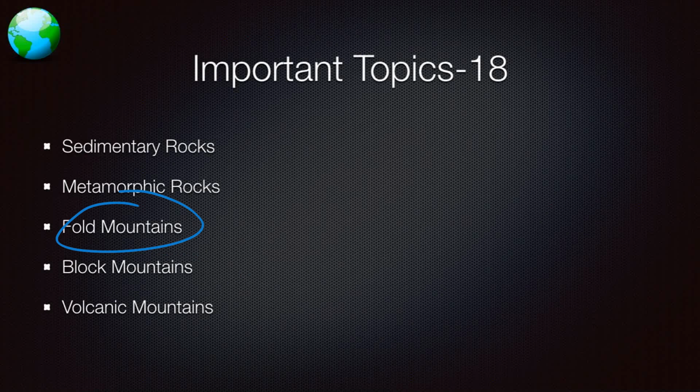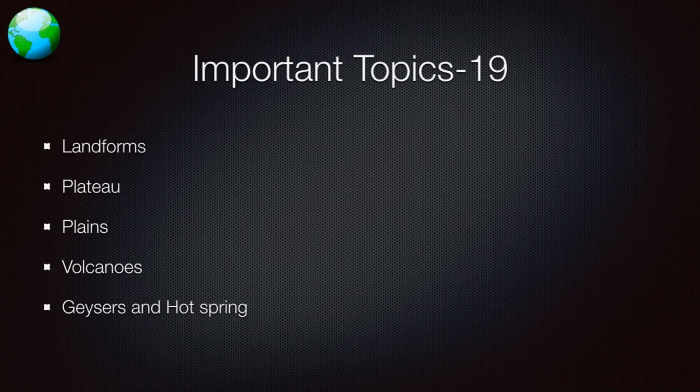Now, what are fold mountains? How do they come about? Why are they different from block mountains or volcanic mountains? Volcanic mountains, by definition, originate because there was a volcano and it is now not active, so it becomes a mountain. What are block mountains and fold mountains? That is an important question. How do they come about?